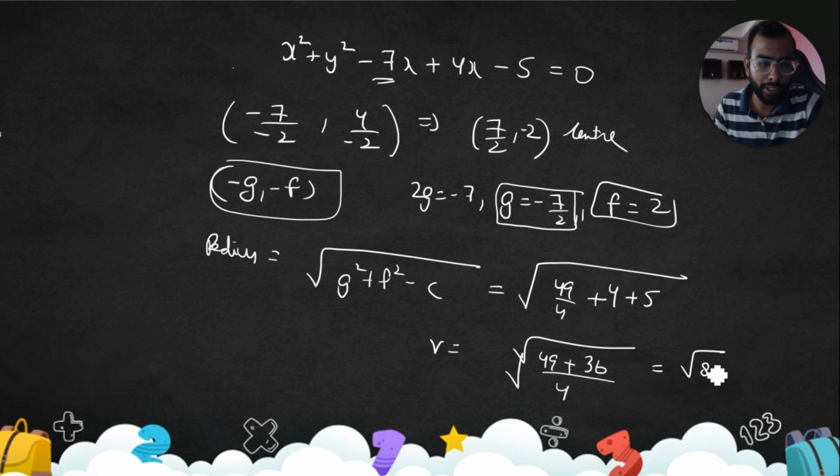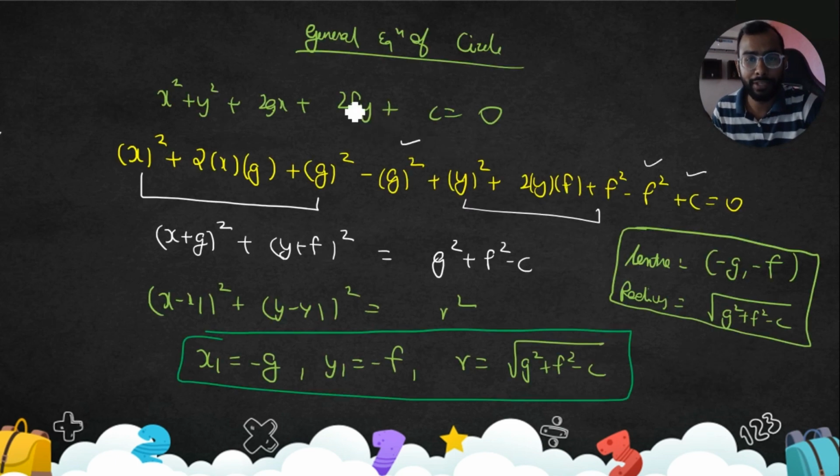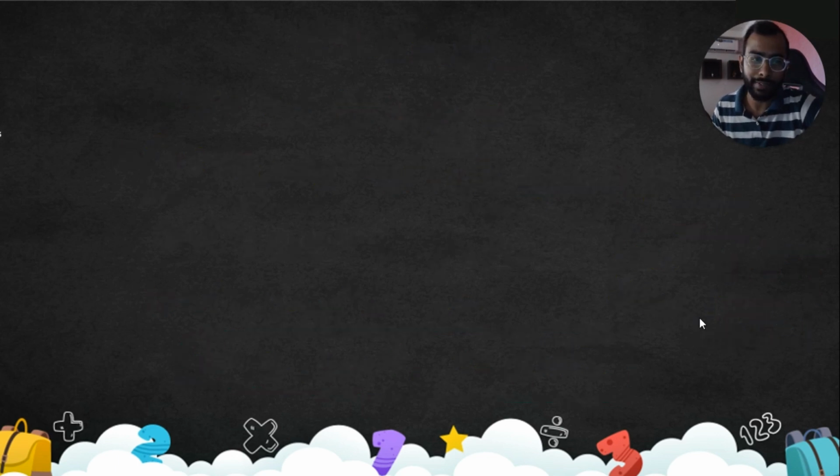585. Root 85 by 2. Okay, nevertheless, this is how we'll find. I guess this is very much clear with everyone from the general equation. If this is the general equation, the center is minus g comma minus f, which is minus coefficient of x divided by 2, that would be the center, where g is the coefficient divided by 2, and f, and this is c. Under root g square plus f square minus c is the radius.